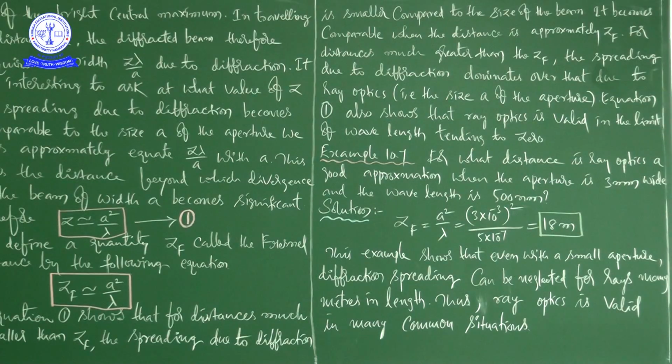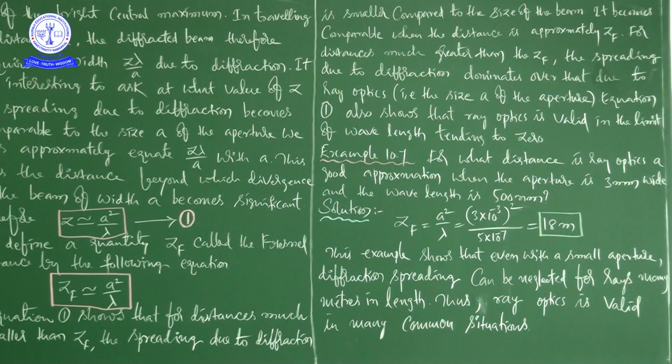In this class we focused on learning one example problem based on the formula delta theta is equal to 0.61 lambda by A. Afterwards we discussed the validity of ray optics, and what the Fresnel distance is.